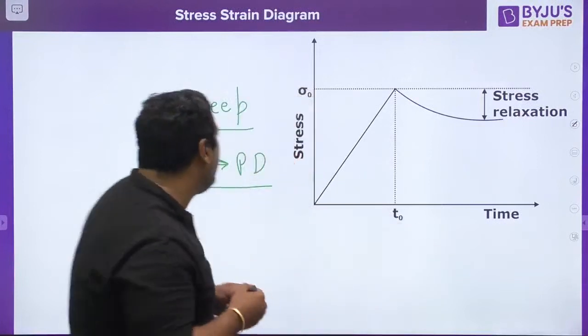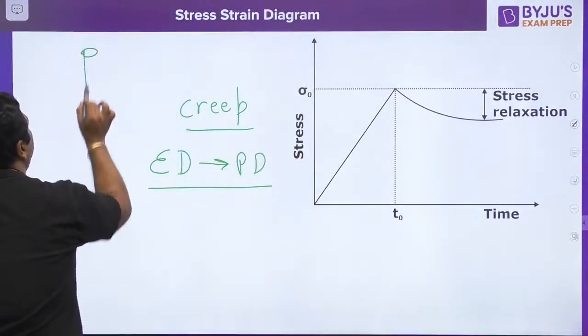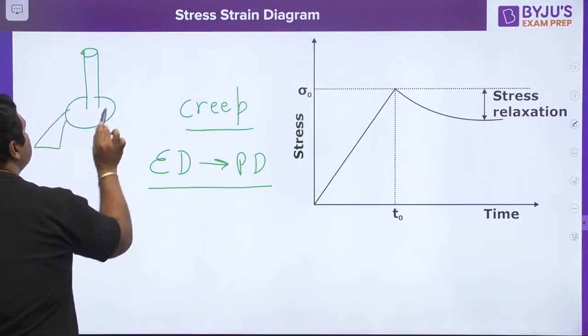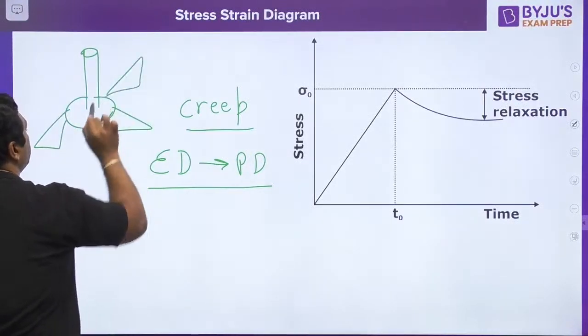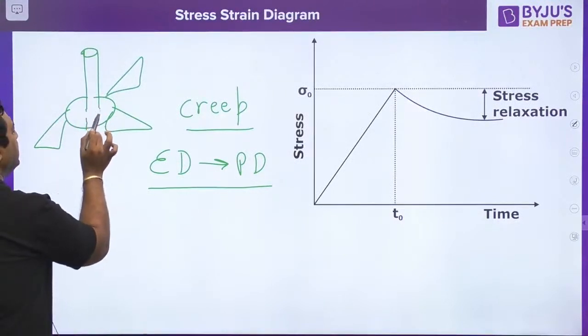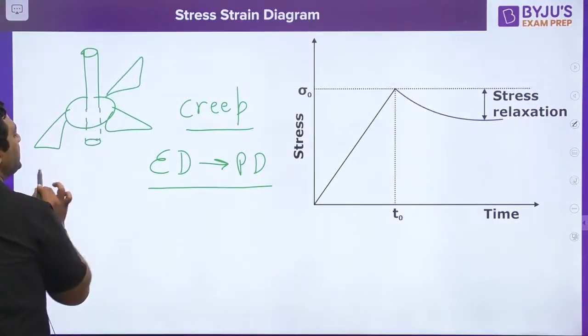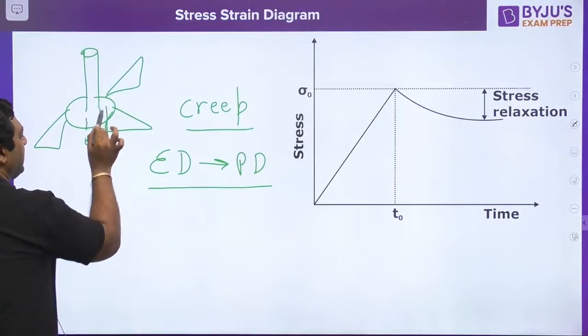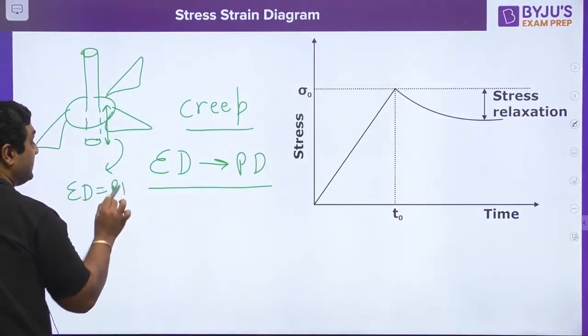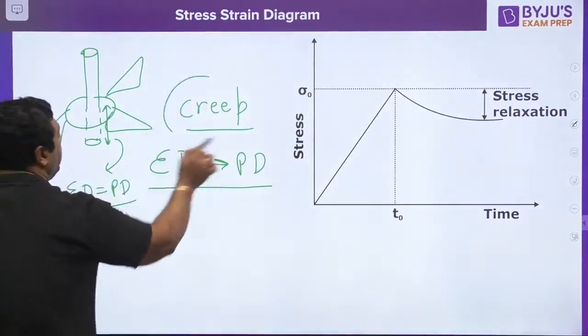Let us say there is a rod on which you have a ceiling fan. Due to the weight of this fan, this rod may increase in length, but initially this deformation will be elastic, and after some time this elastic deformation will convert into plastic deformation. This is said to be creep.